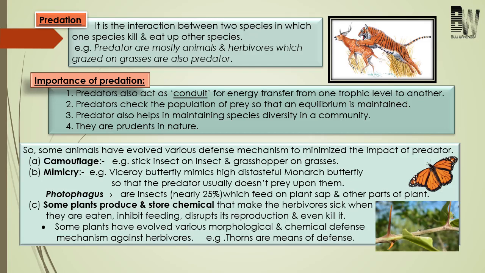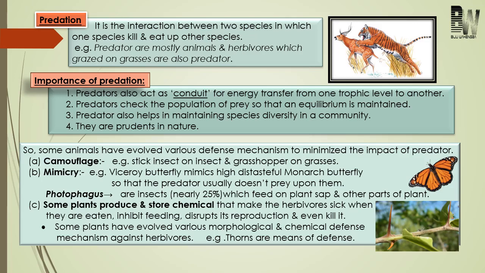Now come to the last point, point number 4. In nature, predators are prudent. That is, predators never overexploit their food, or they show care for their future. We human beings overexploit our food resources, but predators do not overexploit, so in nature they are prudent.